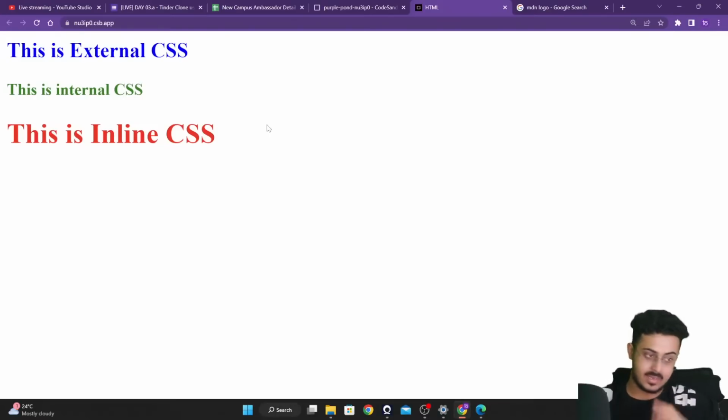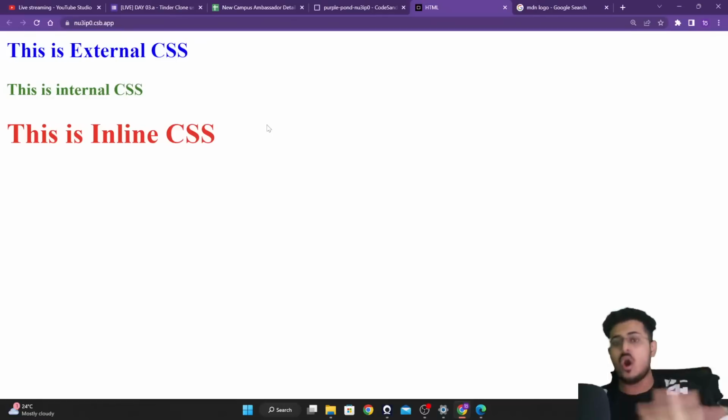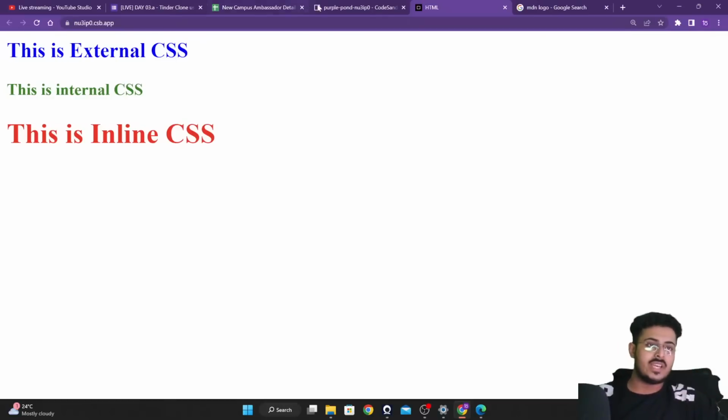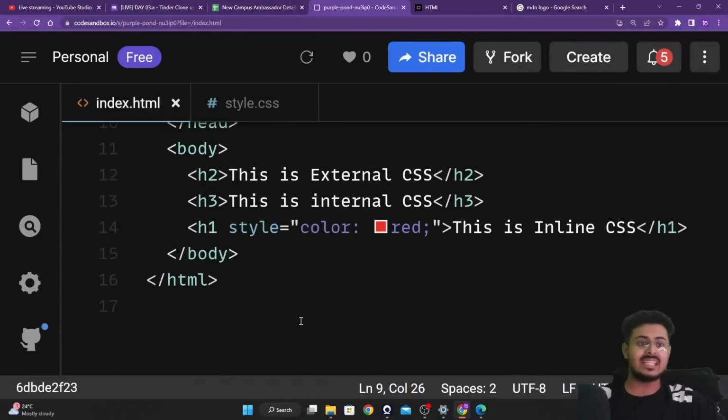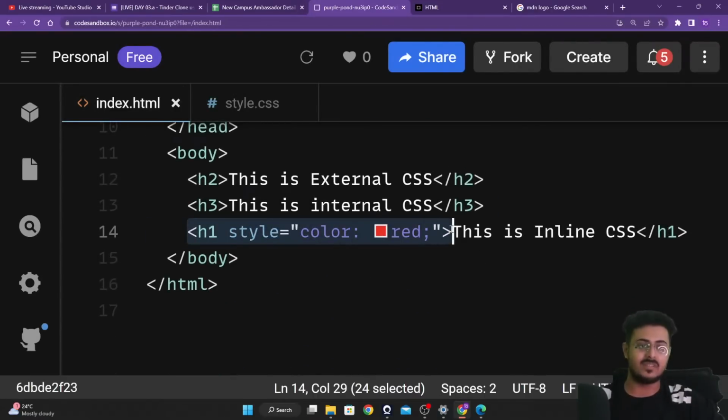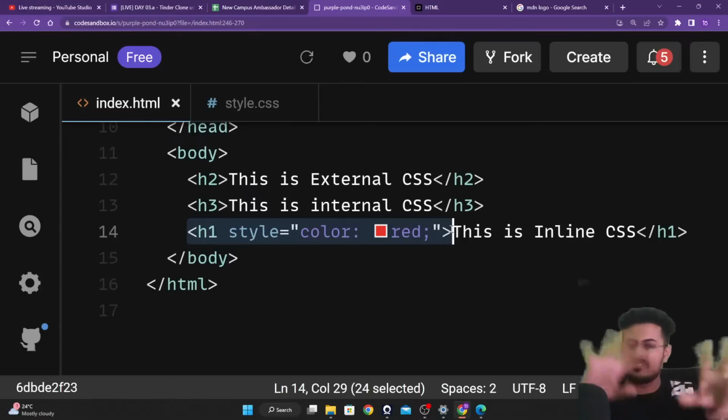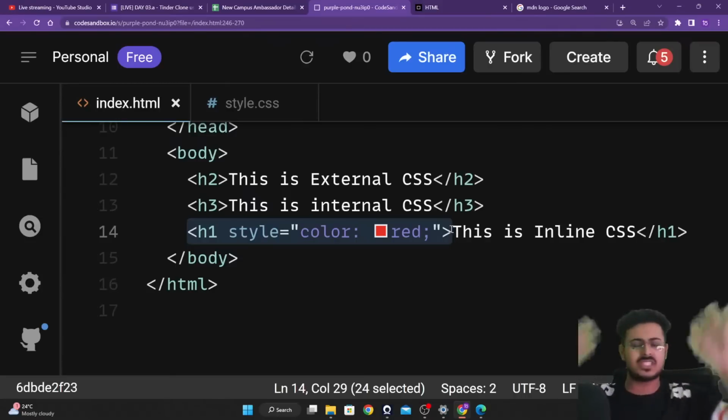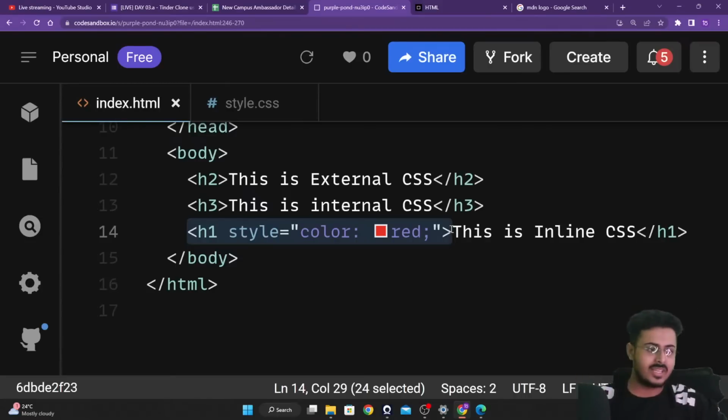Once again, I will explain it. That is the reason why we keep all our CSS code in one file and all our HTML code in the other file. For example, if you're writing inline CSS, every line of HTML code has CSS inside of it. So everything is just spread across the entire website. You are not getting anything organized. That is the reason why you never use inline CSS, because your HTML and your CSS code are intertwined with each other and you don't want that.